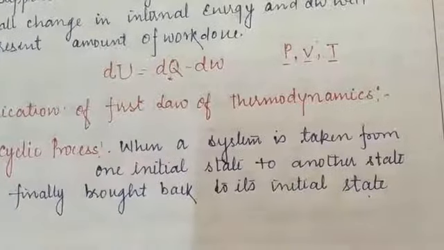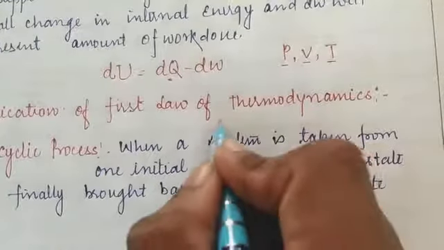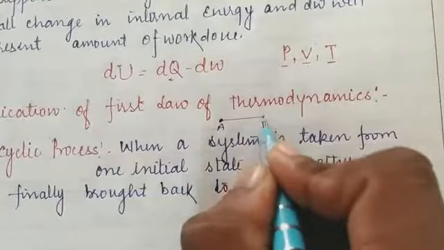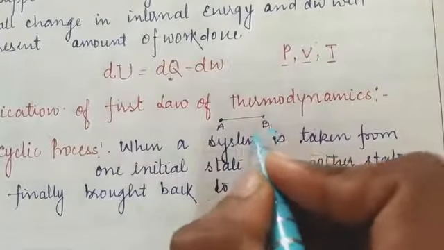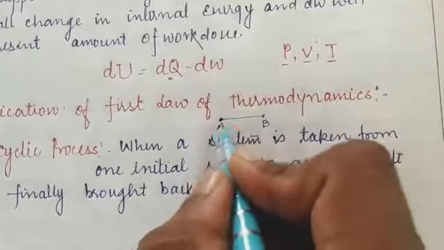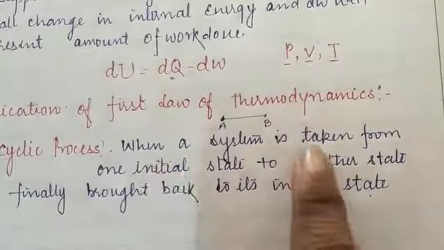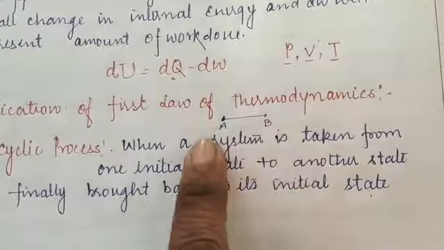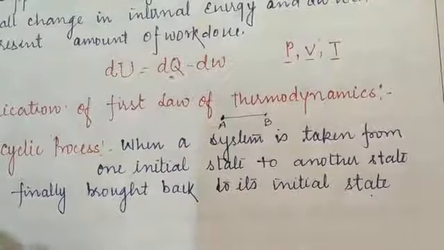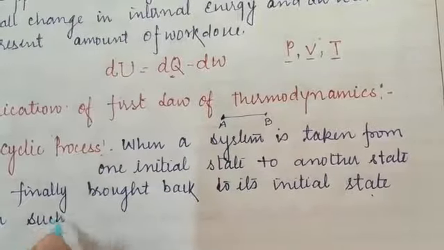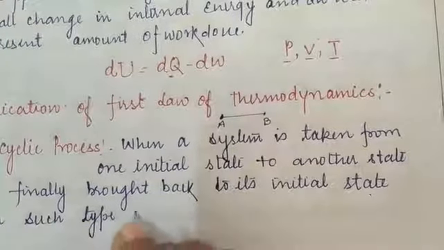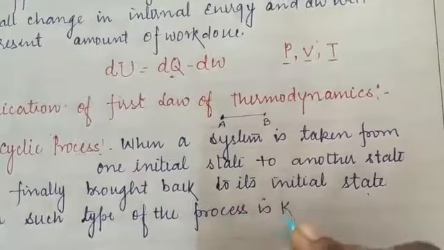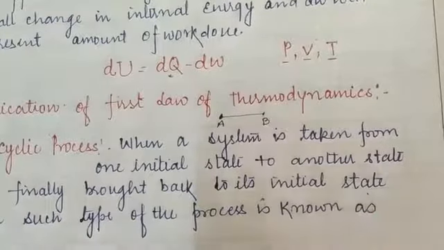Students, I have said that when a system is taken from one initial state, let us suppose the initial state was A, this fluid is now going to be changed to the second state, that is B, reaches the state B, and after a certain duration of time it again retraces its path and finally reaches A. So when a system is taken from one initial state to another different state and finally brought back to its initial state, then such a process is known as a cyclic process.